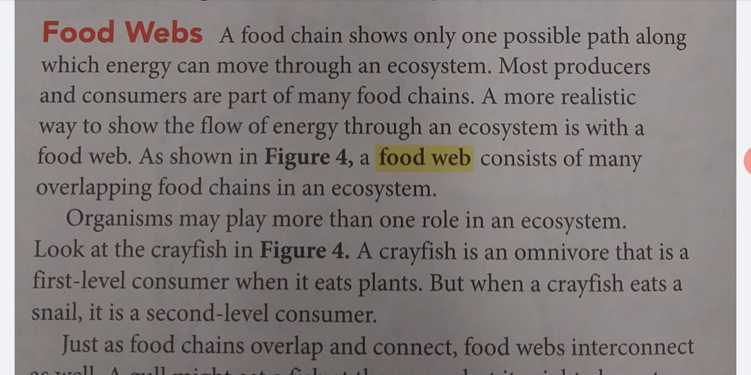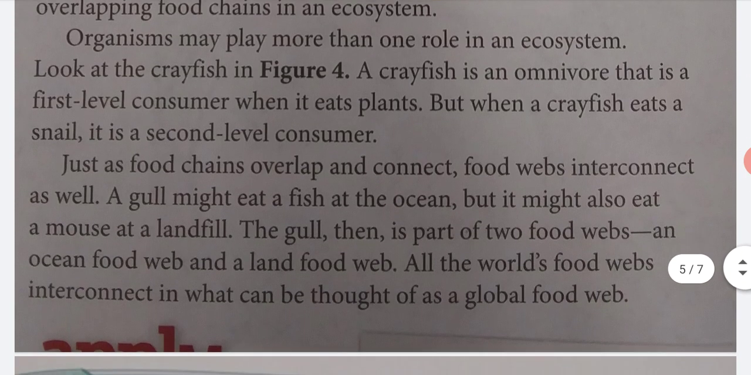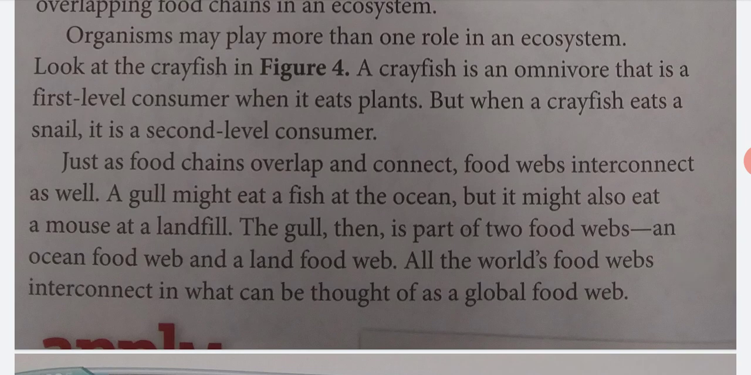As shown in Figure 4, a food web consists of many overlapping food chains in an ecosystem. Organisms may play more than one role in an ecosystem. Look at the crayfish in Figure 4. A crayfish is an omnivore that is a first-level consumer when it eats plants. But when a crayfish eats a snail, it's a second-level consumer.